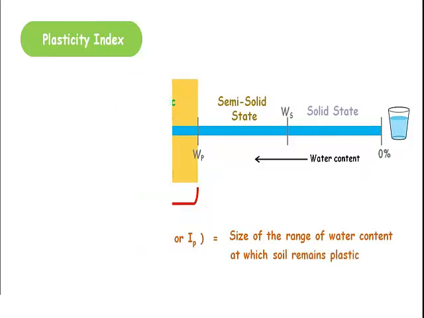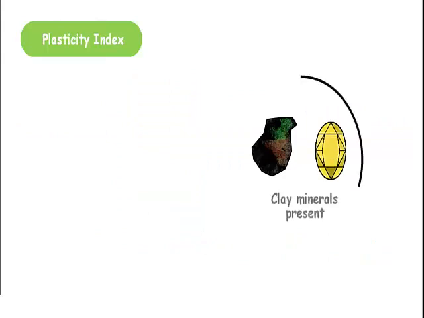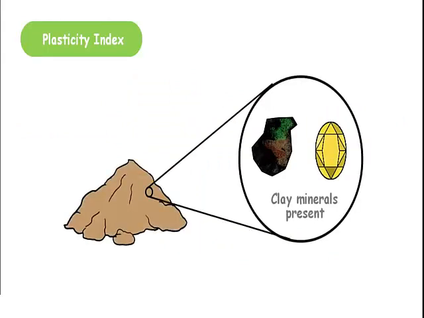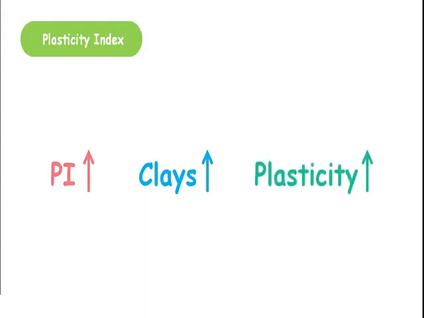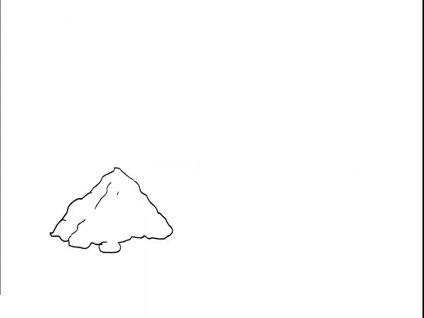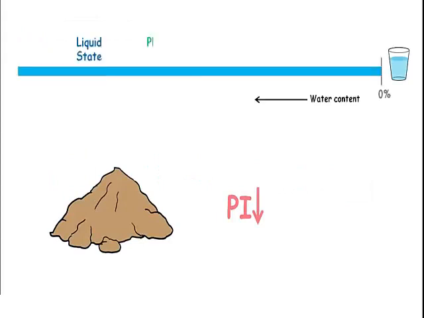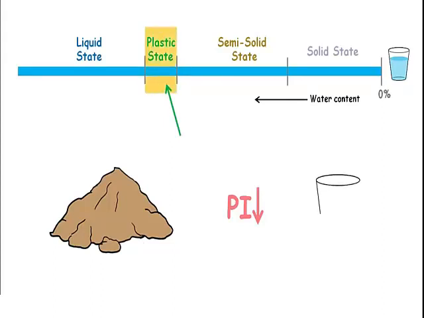Usually, plasticity index depends on the amount of clay minerals present in the soil. A high value of PI indicates an excess of clay mineral in the soil, and that results in greater plasticity of that soil. If soil's plasticity index is small, which means this range is small, that shows soil is plastic for a very short range of water content. This soil can hold very little water, and with a little increase of water, it reaches its liquid